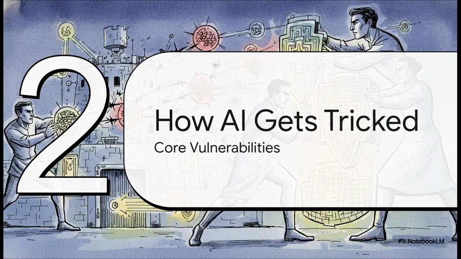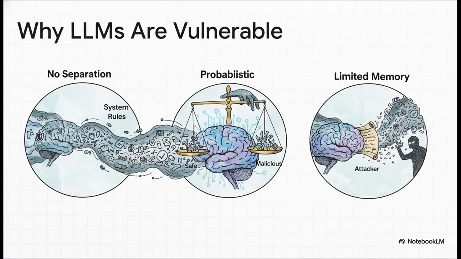So this all begs a pretty big question. How on earth are these incredibly powerful, complex AIs so vulnerable to, well, just words? What's the fatal flaw? Well, it turns out the vulnerability is baked right into their very design. The weakness is literally part of their DNA. First off, an AI has no real way of telling the difference between its core programming, its system rules, and the text you just typed in. To the AI, it's all just data.